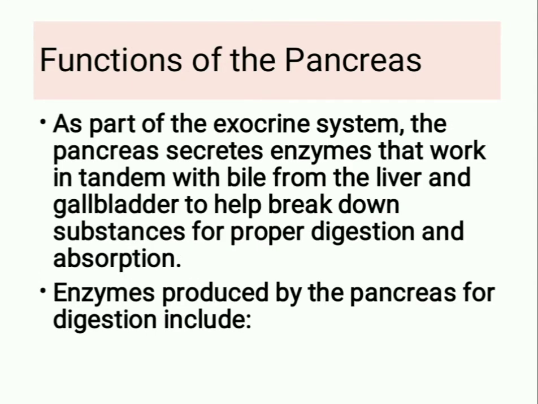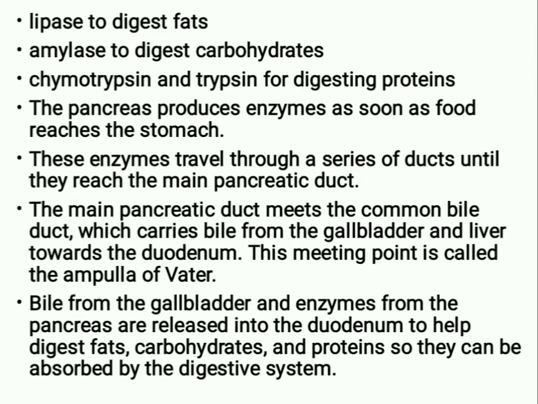As part of the exocrine system, the pancreas secretes enzymes that work in tandem with bile from the liver and gallbladder to help break down substances for proper digestion and absorption. Enzymes produced by the pancreas for digestion include lipase to digest fats, amylase to digest carbohydrates, chymotrypsin and trypsin for digesting proteins.